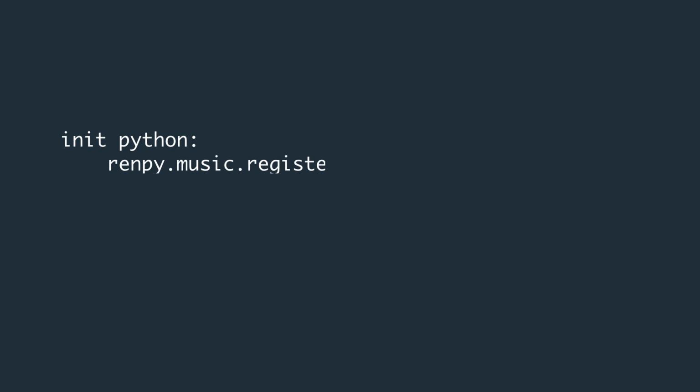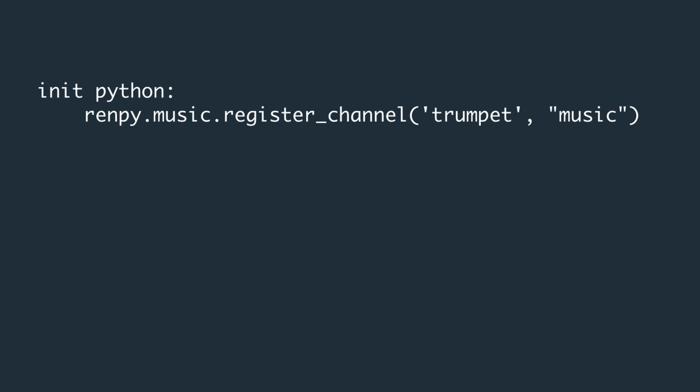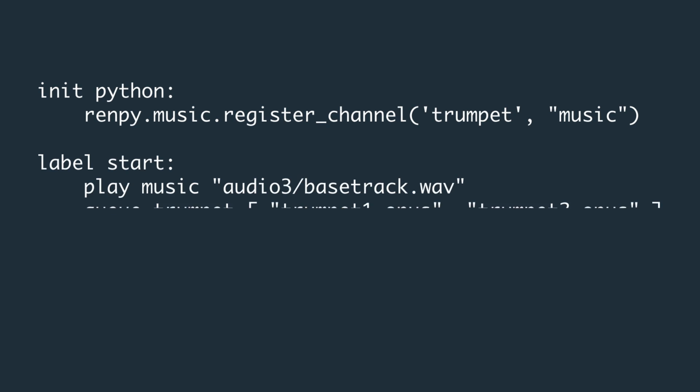Use renpy.music.register_channel, followed in parentheses by the name of your custom channel, and then with a comma, which of the 3 primary audio channels it'll base its audio off of. So let's say we have an audio channel just for trumpets, we'll call it trumpet, followed by the channel music. Now you can use queue trumpet and then the music file here to play some trumpet music in your music folder along with your bass track.